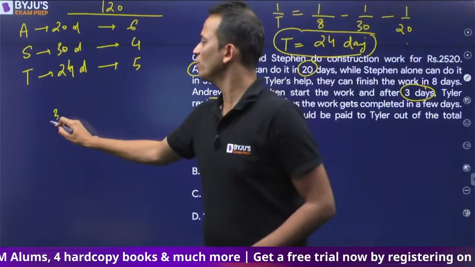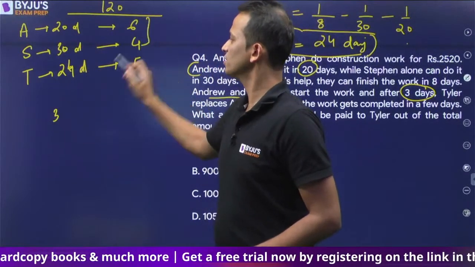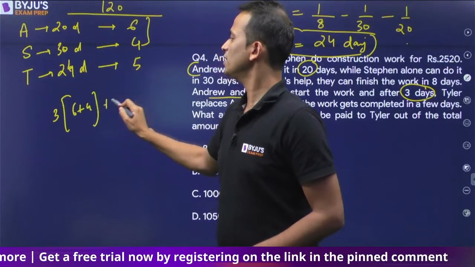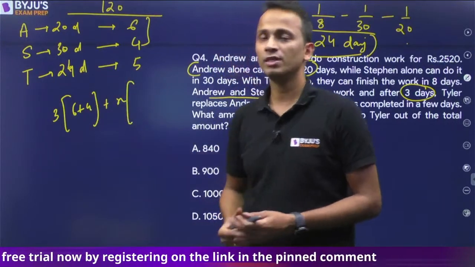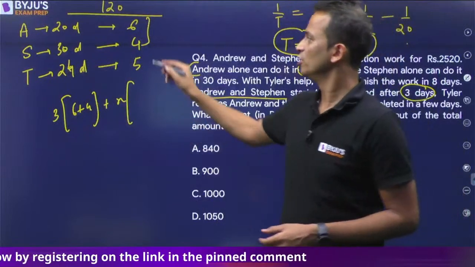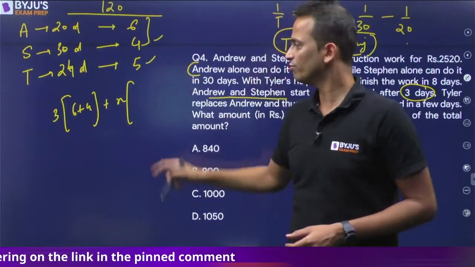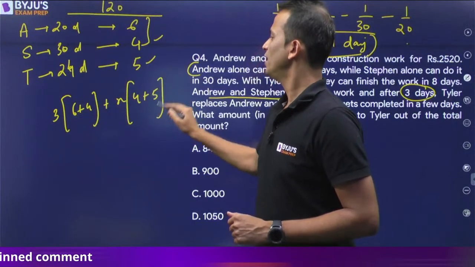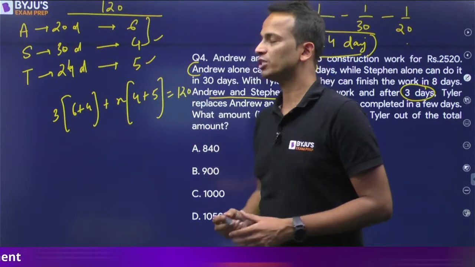So 3 day work of Andrew and Stephen is 3 into 6 plus 4, plus X days work of, now Andrew is replaced by Tyler. So now Stephen and Tyler are working for X days and they will finish the work. So 4 plus 5 into X is equal to total work, which is 120.